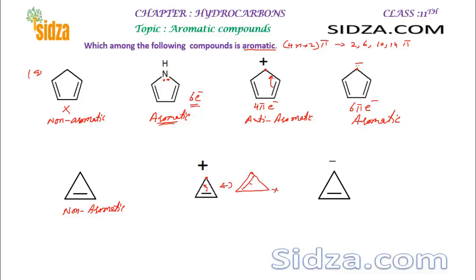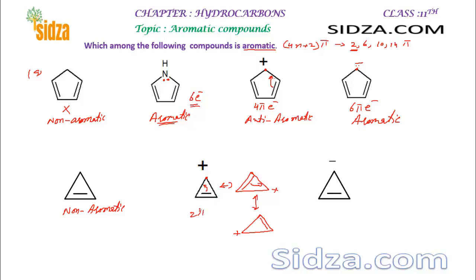And you can draw one more canonical structure if the pi electron shifts in this direction, and then you can have a double bond over here and the positive charge over here. You can see this system is a conjugated system, right? The whole ring is a cyclic conjugated system, and it contains 4n plus 2 pi electrons. You can see here the 2 pi electron system can also be conjugated, an aromatic compound.